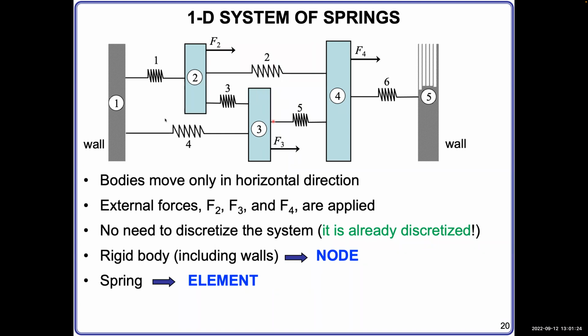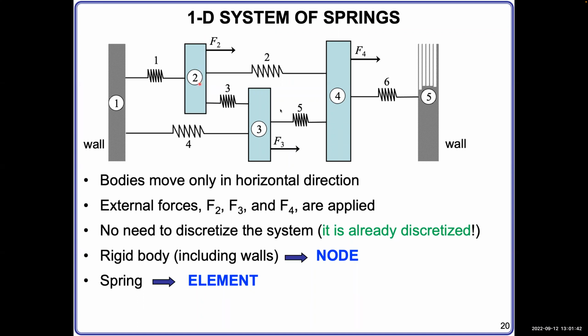So in the future, when you study continuous material, you can do it similarly, and that can be generalized into this kind of system. Here we just show a 1D system, but it can also be 2D, but the principle is the same. Okay, very good.